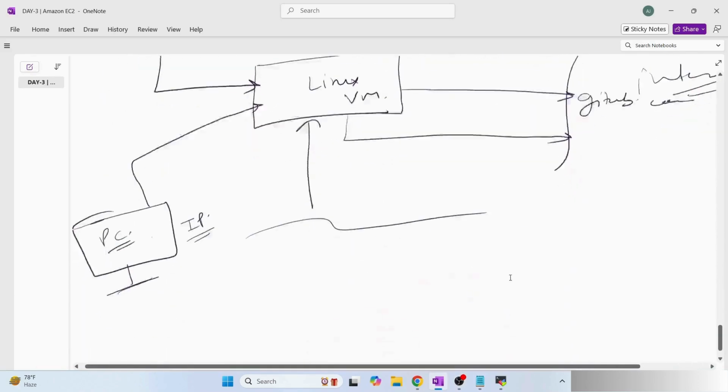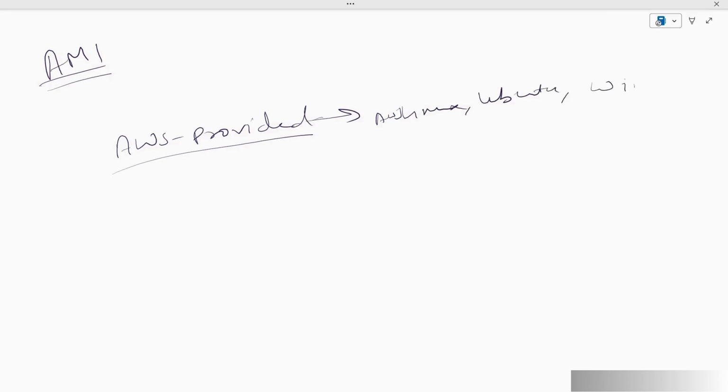So team, before we create the EC2 machine, we should know about two concepts which are quite important: AMI, which is Amazon Machine Images, and the EC2 instance type. First, let us understand the AMI. Basically, what kind of operating system you want to create, you can select from AMIs. First of all, we have AWS provided AMIs. These are default AMIs that are not pre-configured. They have the basic OS images like Amazon Linux, then Ubuntu machines, then Windows. These are the basic ones.